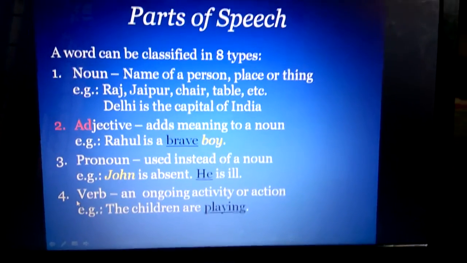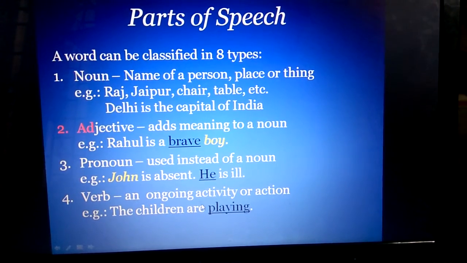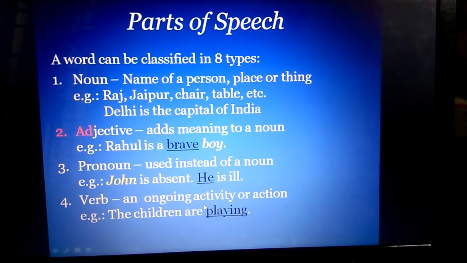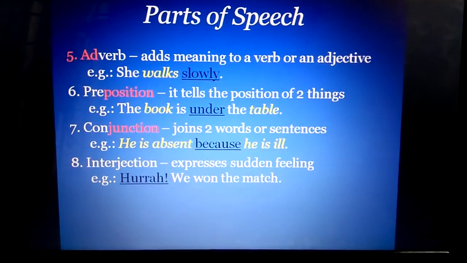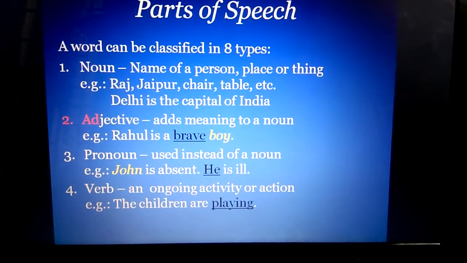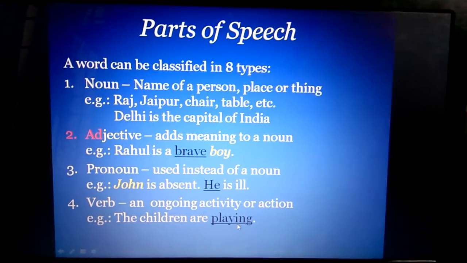The fourth part of speech is a verb. Verb is an ongoing activity or action, like crying, walking, talking, playing, etc. Example: the children are playing. So playing here is the verb.